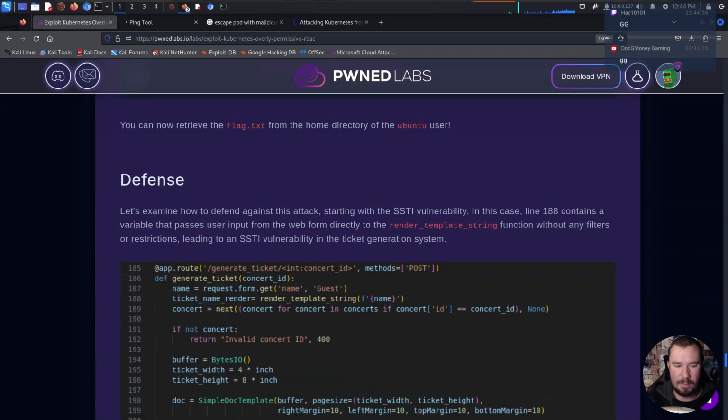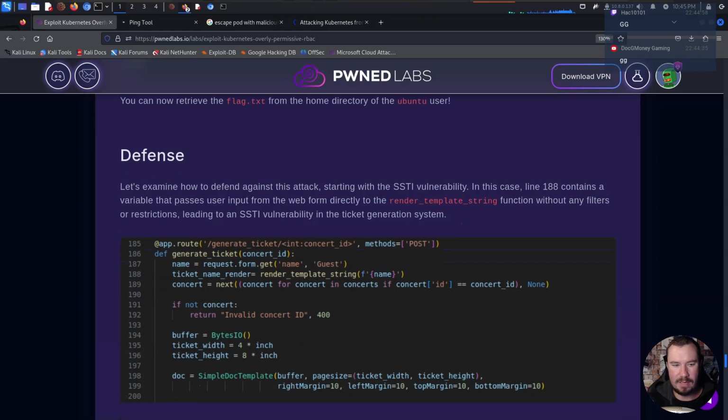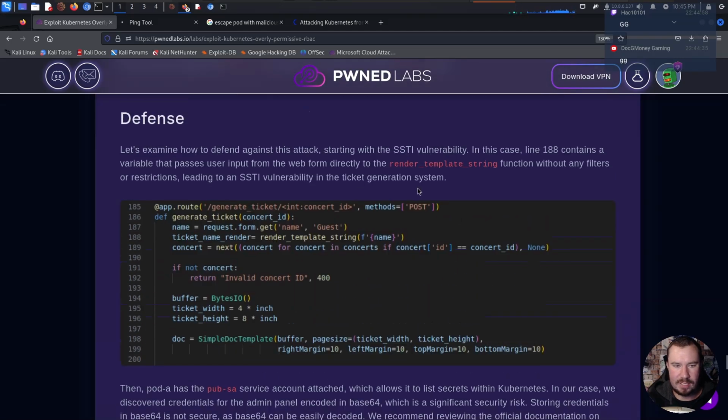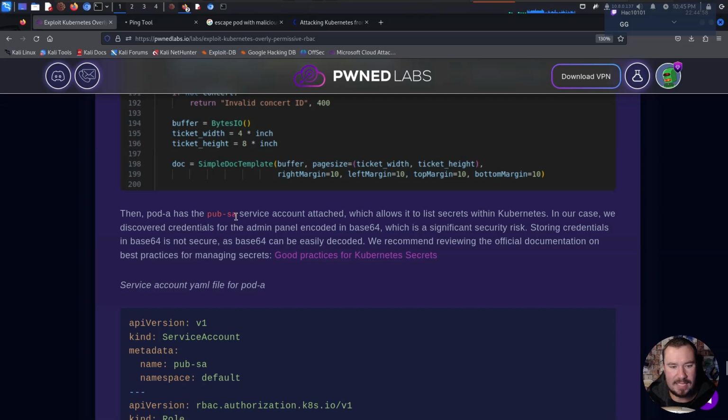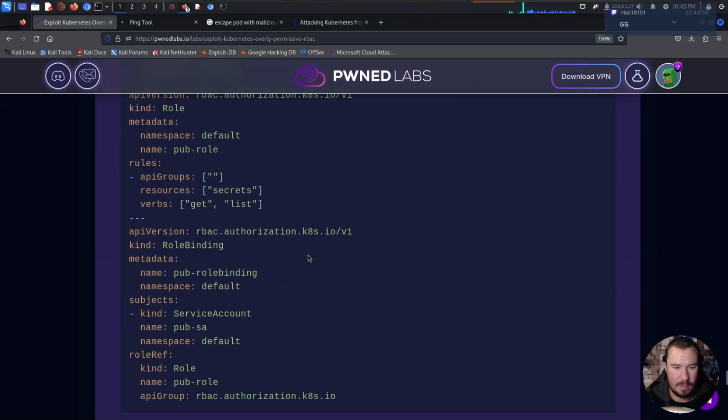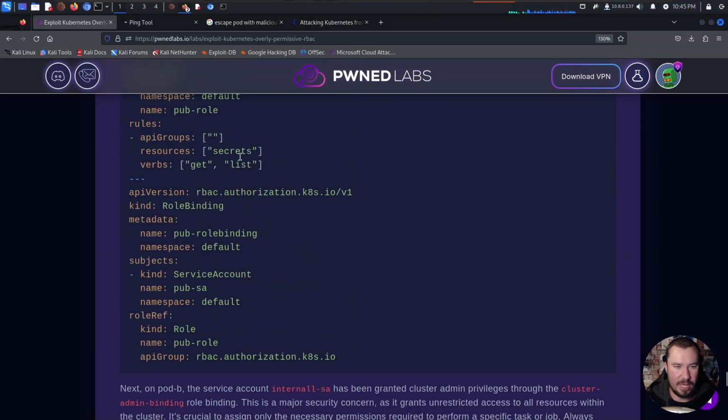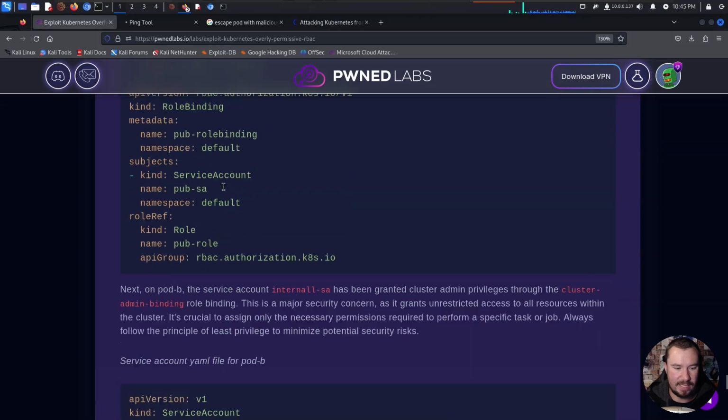And the other thing I like about Pwned Labs is at the end, there's always a defense, right? So we'll read through this. To defend, we need to start with the server-side template vulnerability. In this case, line 188 contains a variable that passes user input from the web form directly to the render template string. Remember our server-side template injection we got in the beginning? Well, that would have solved it there. Then pod A has that service account attached, which allows it to list secrets, which we were able to get the admin panel secrets there. You can see right there the ability it had to get and list the secrets.